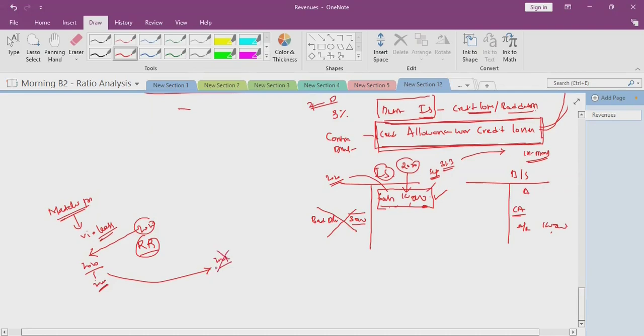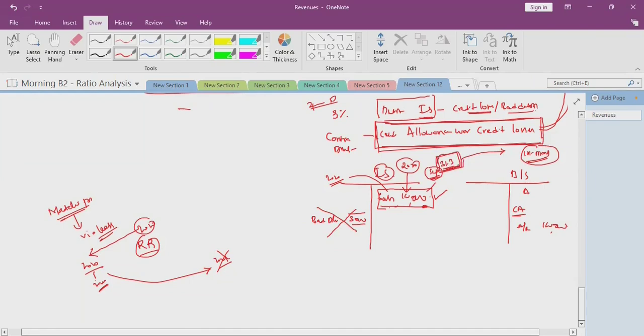That is wrong. So we have sold in the month of September, but actually the bad debts happened on 1st May. We are closing on 31st March.